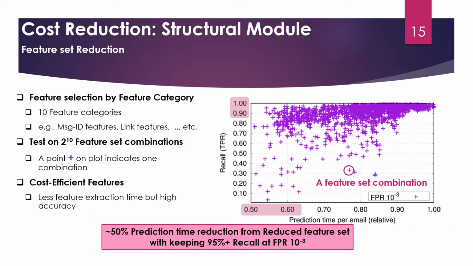Beyond the accuracy, we found efficient feature and modeling configurations for each module. First, in the structure module, the most time-consuming task is the feature extraction. We observed that feature extraction time is mainly affected by the headers, fields, and strings the module reads and parses. So we categorized the features into 10 categories and tested the combinations. And yes, there were combinations that do not have much loss in recall, but have more than 40% smaller feature extraction time.